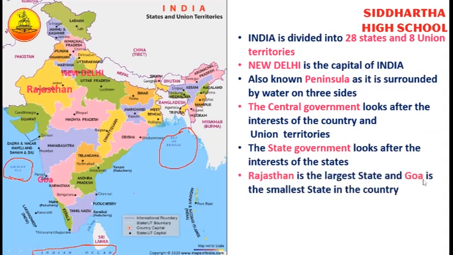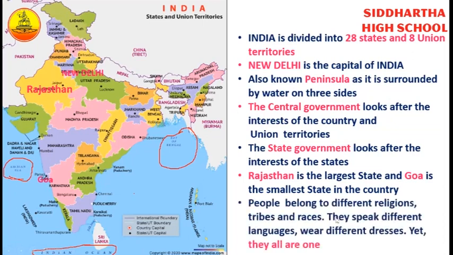Rajasthan is the largest state and Goa is the smallest state in our country. People belong to different religions, tribes and races. They speak different languages, wear different dresses, yet they all are one. The people living in India follow different customs and traditions and wear different kinds of dresses, even though they all are one, belonging to one country, that is India.